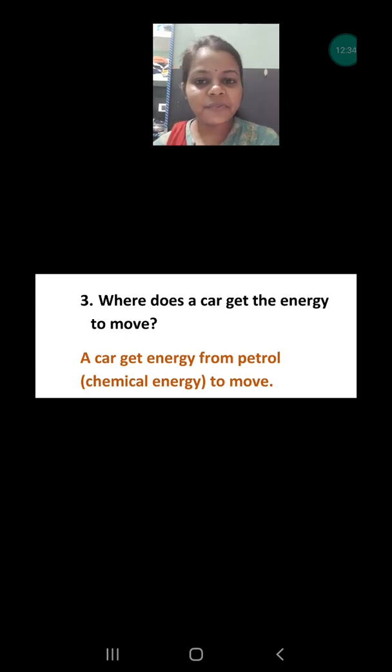The last question is very easy. Here the question is asking, where does a car get the energy to move? We are getting energy from food, we are eating different types of food, the different sources of nutrients, and we are getting the energy. Okay, we are eating carbohydrate food and fat food and we are getting the energy. So where is the car getting energy from? They are getting energy from petrol. Petrol is the source of energy for vehicles and aeroplanes and a lot of types of transport.